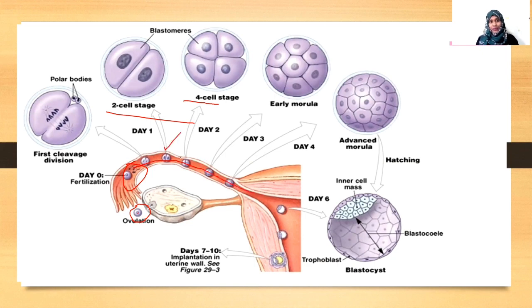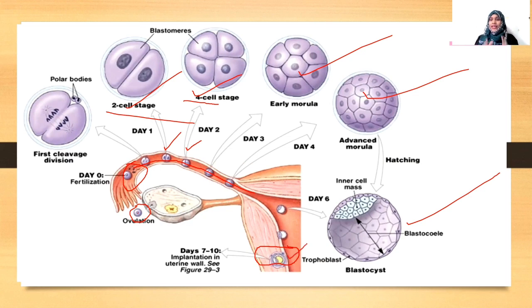You can see here by day. So it will go for 2 cell division, then 4 cell division, then it forms early morula, then advanced morula, then the blastocyst. By the time it becomes blastocyst, it is getting embedded in the uterine cavity, in the endometrium.